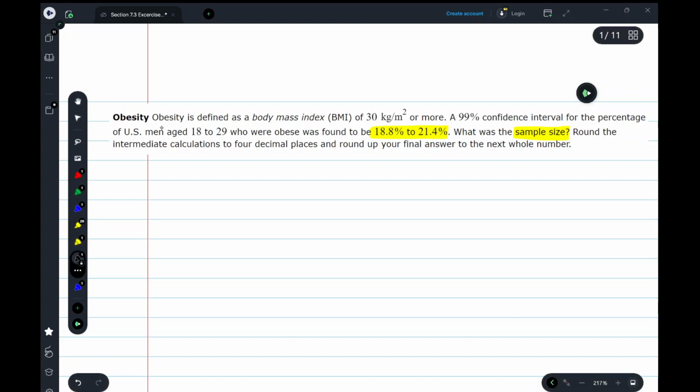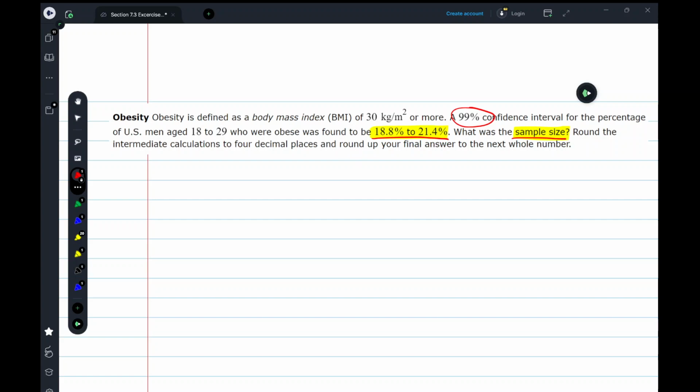It says this: obesity is defined as a body mass index of 30 kilograms per meter squared or more. A 99% confidence interval for the percentage of U.S. men aged 18 to 19 who were obese was found to be 18.8% up to 21.5%. It then asks: what was the sample size? Round the intermediate calculations to 4 decimal places and round up your final answer to the next whole number.